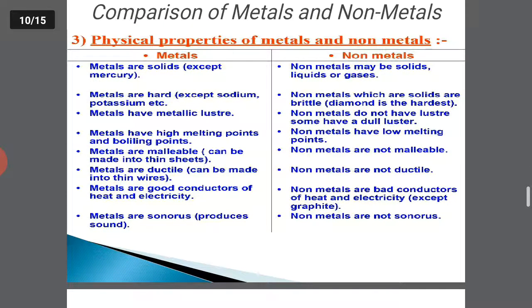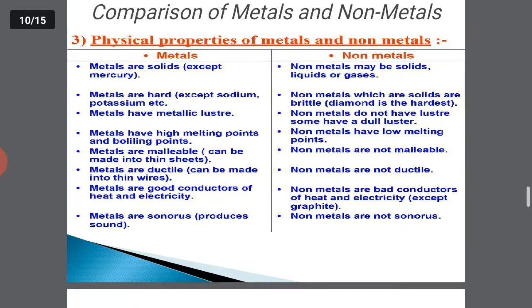You can see the comparison between metals and non-metals on the basis of their physical properties. As I told you, metals have exactly opposite characteristics to those of non-metals. Metals are solid, we all know. Non-metals may or may not be solid.